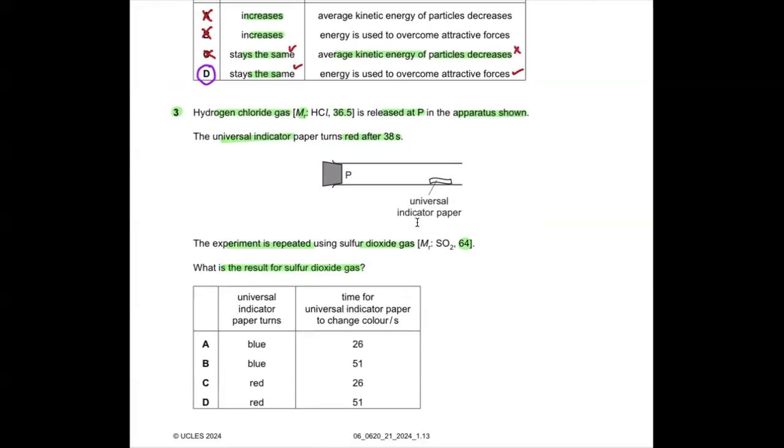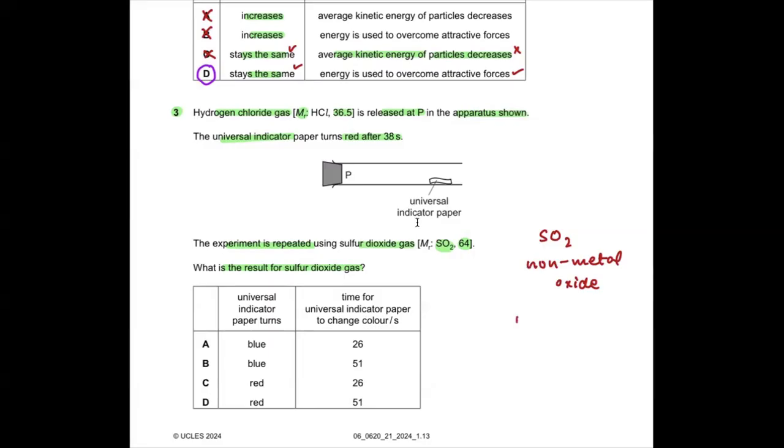First thing, is sulfur dioxide gas acidic or basic? It's a non-metal oxide, isn't it? So non-metal oxides are acidic. So if it's acidic, it is also going to turn the universal indicator paper red, isn't it? Yes, sir.